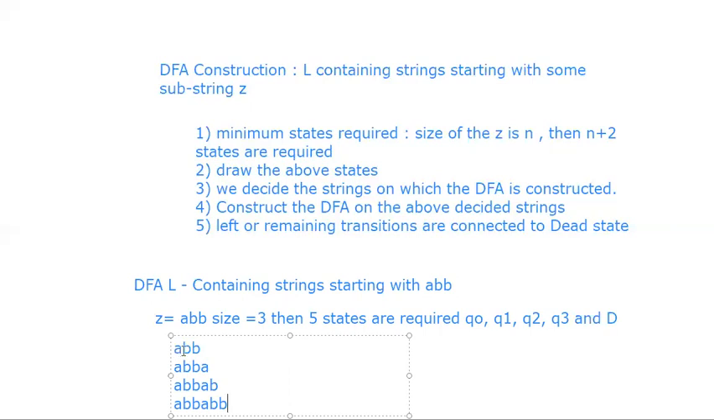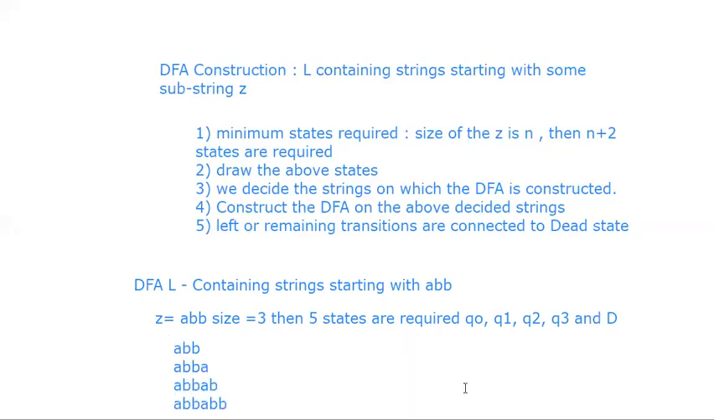But in ending with, ABB should be at the end. The first character is A, so A, then ABB. The first two characters are A, B, so AB, then ABB. The first three characters are A, B, B, so ABB, then ABB. These were the strings required for constructing the DFA. Now here the string is ABB, which should be at the starting state, and the starting character is A. The first two characters are AB. So first you need to construct the DFA with these four strings.